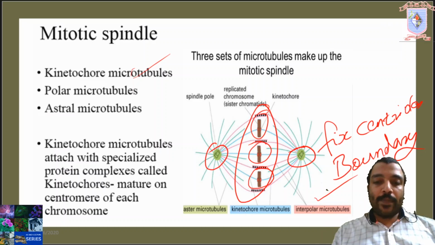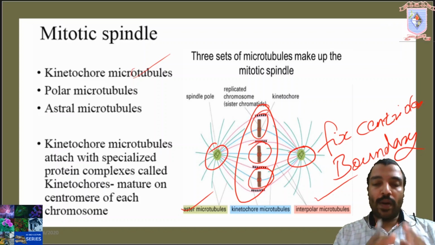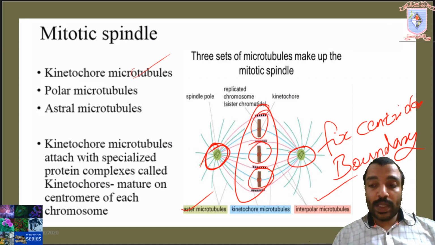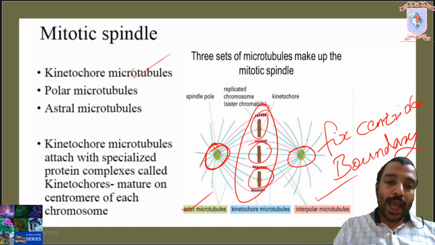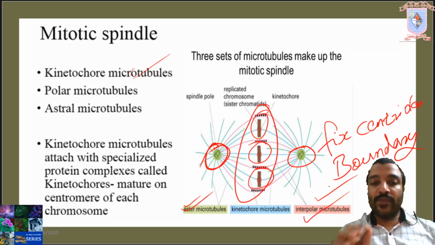So, the third type is aster microtubules, not astral, it is aster microtubules. What is the function of aster microtubules? They signal for the localization of the centrosome, which means alignment of the centrosome is the function of the aster type. So both aster and interpolar microtubules function in the positioning of the centrosome.